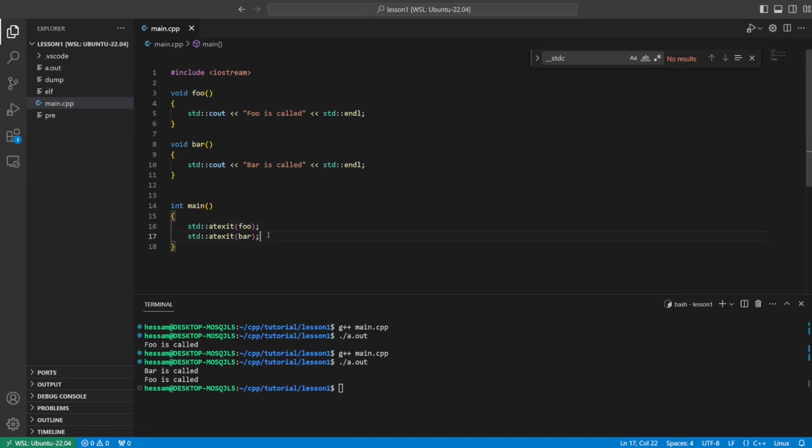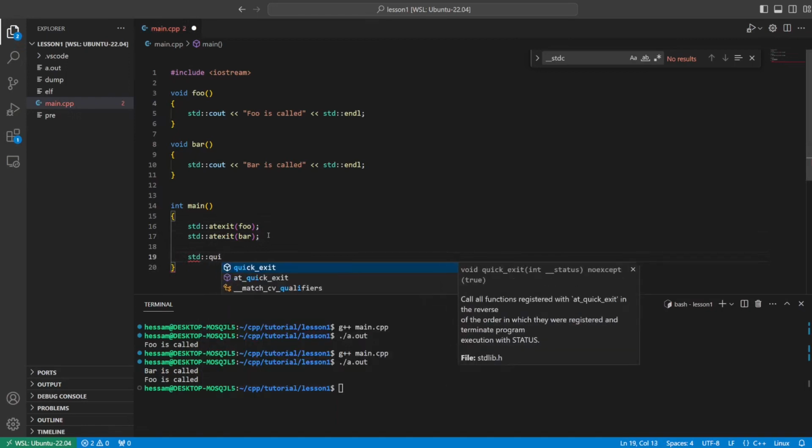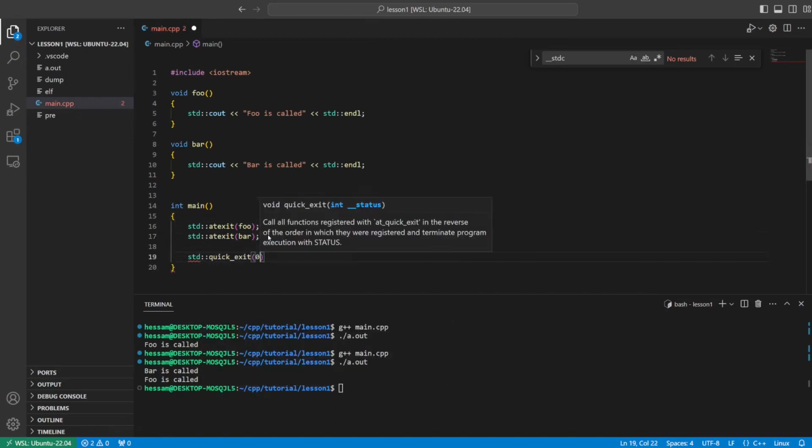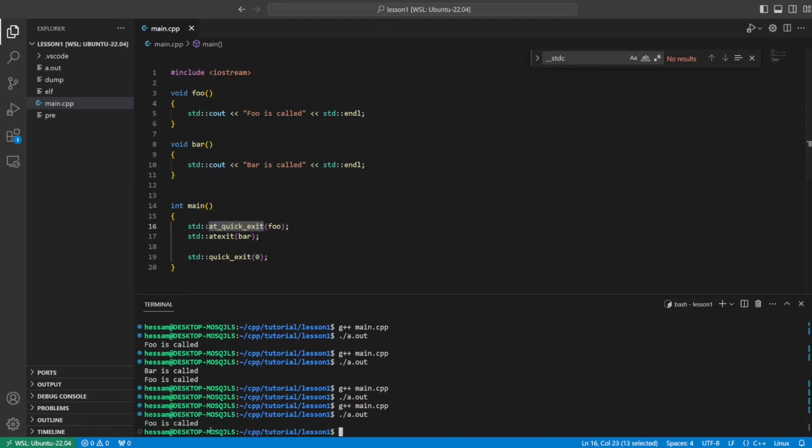Now, if I were to exit my code with quick_exit, you should be aware that the atexit handlers are not called, because it's a quick exit. So in that case, you may want to use at_quick_exit instead of the normal atexit, so that you get a handler when you get out of the main function. So you see that foo is called here because I registered it with at_quick_exit.